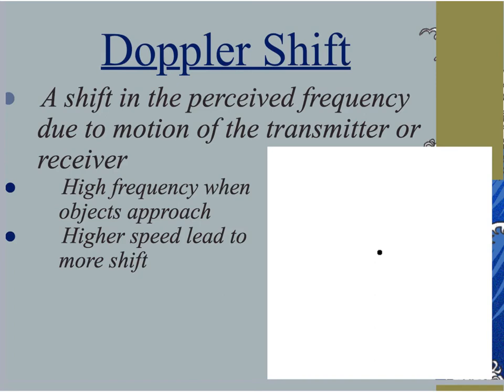And the graphic isn't playing, but if this dot here at the center is moving in a certain direction at a high rate of speed, all those sound waves occurring in front of the object get very compressed. So if that object is traveling to the right, then all those sound waves in the front are very close together.